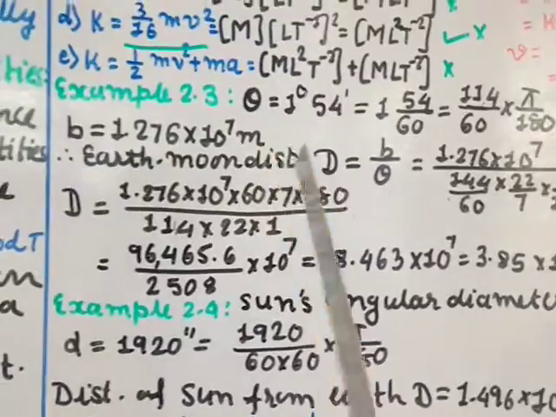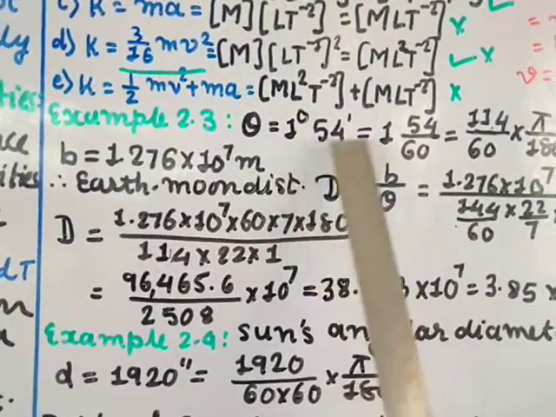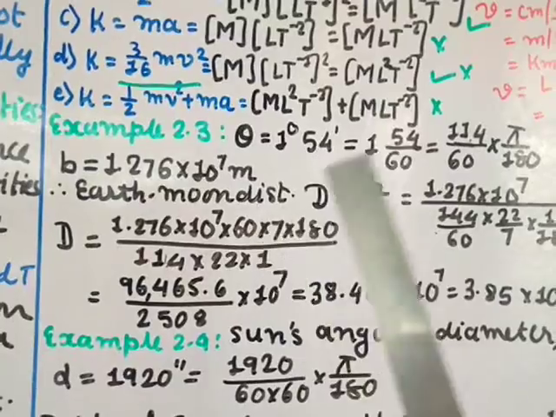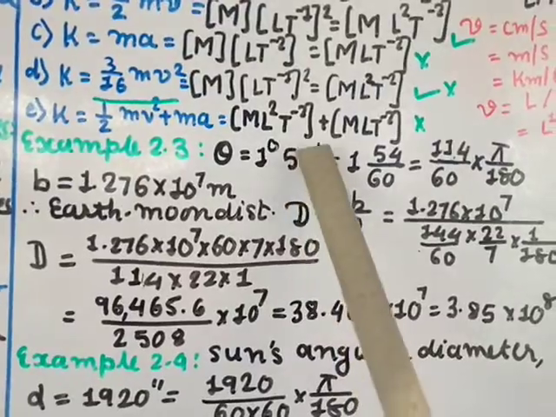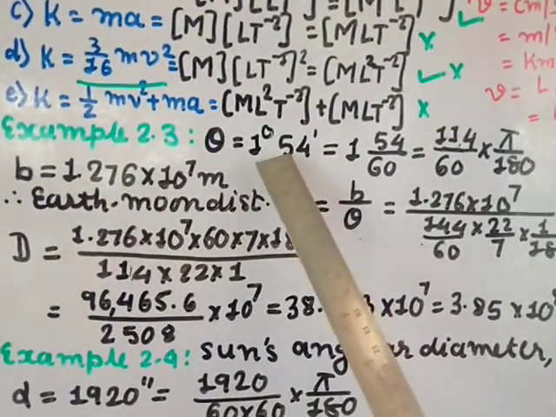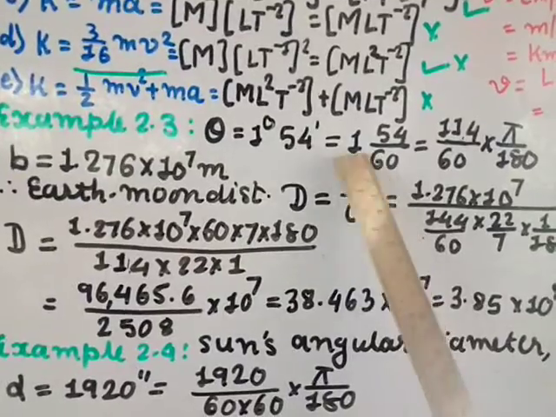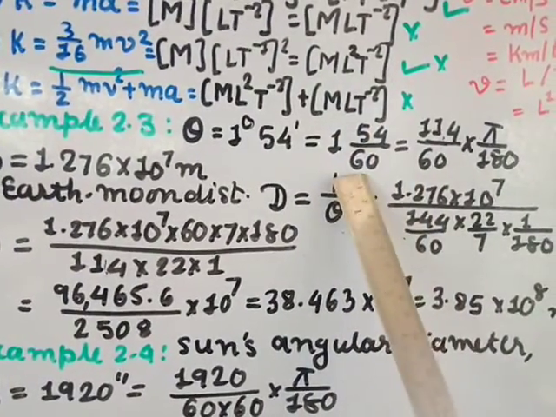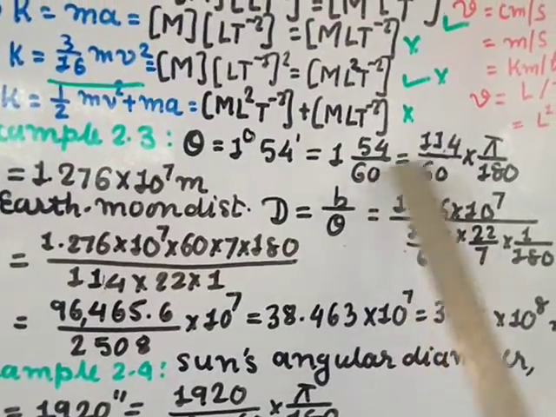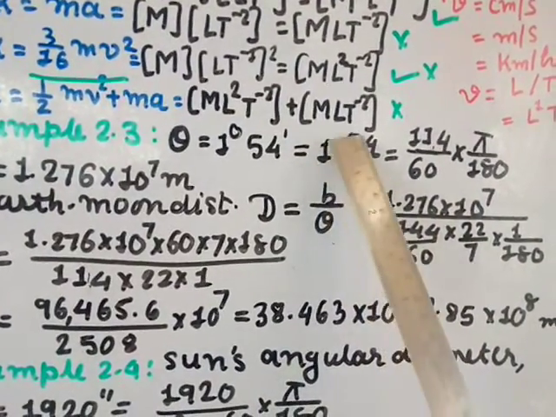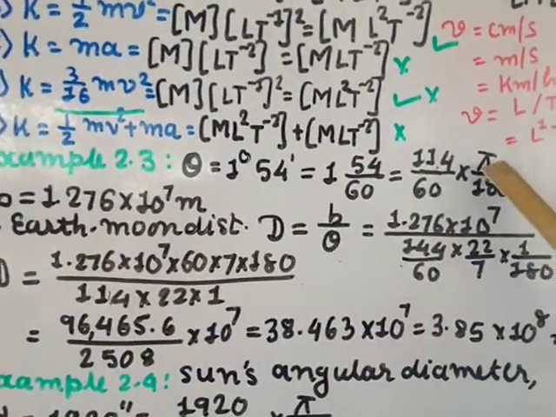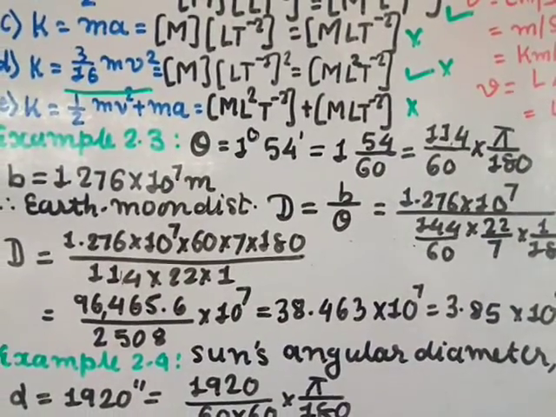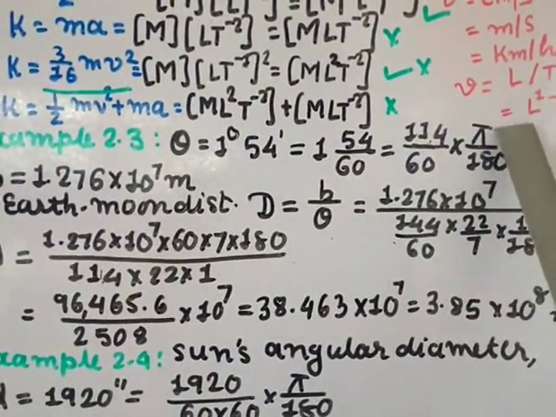We shall solve this. Theta is given to you as 1 degree 54 minute. We have to convert this into radian, because the angle has to be in radian. First I will convert into degree. To convert into degree, 54 minute divided by 60, so it is 1 and 54 by 60. As a rational number, 60 into 1 plus 54 gives you 114 by 60. Now to convert into radian, you have to multiply by pi by 180. This we will learn in mathematics, so just remember that to convert into radian, multiply by pi by 180.